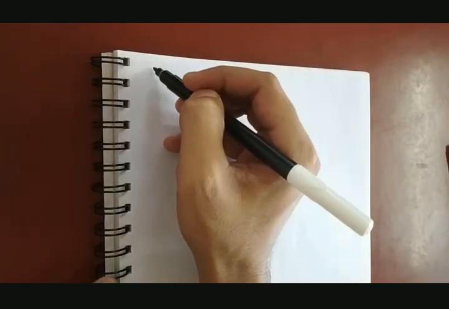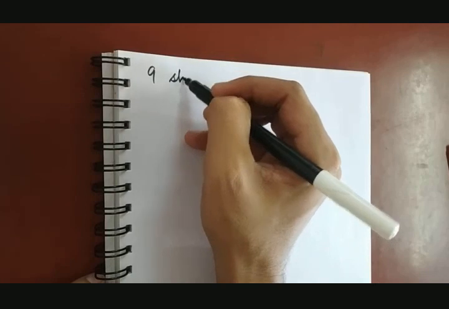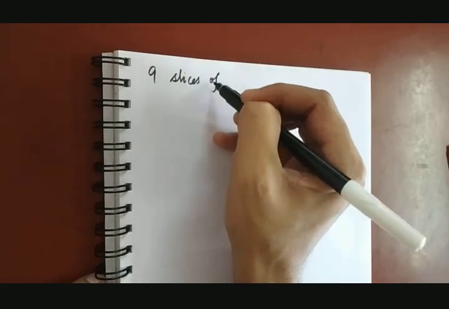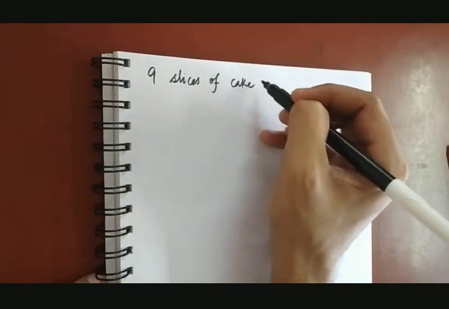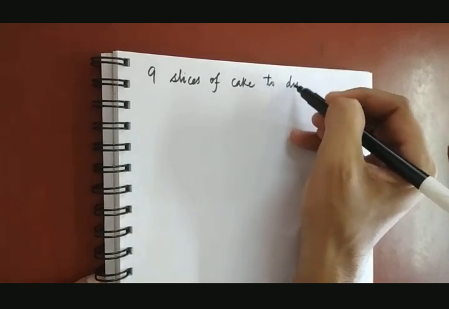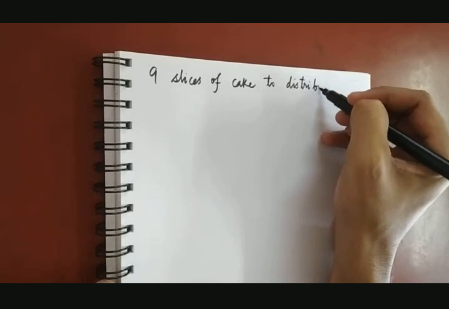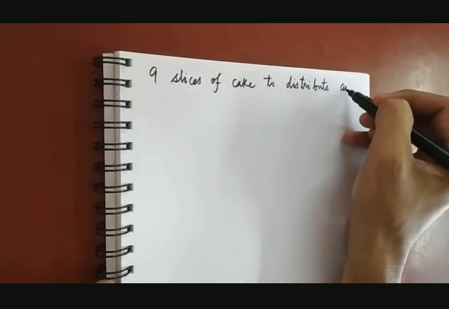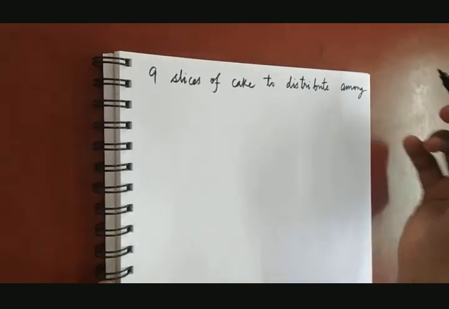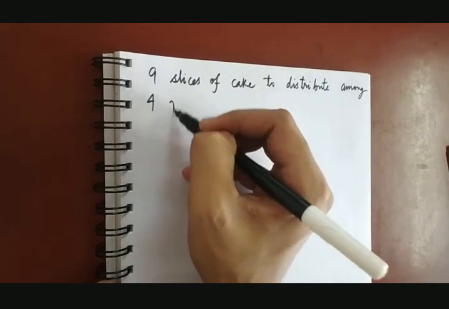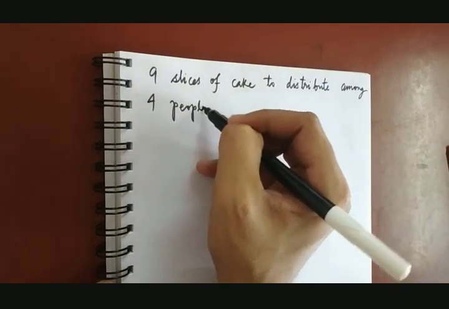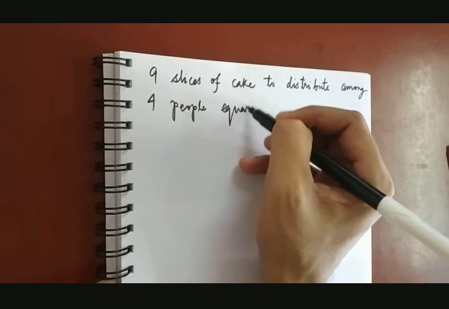Suppose I have 9 slices of cake to distribute among 4 people equally.